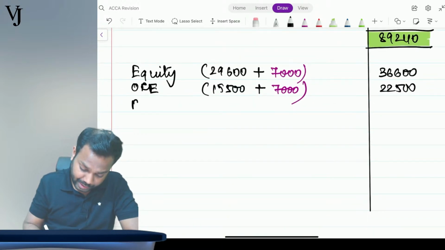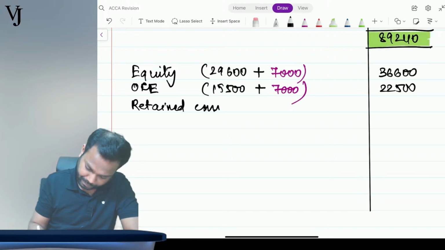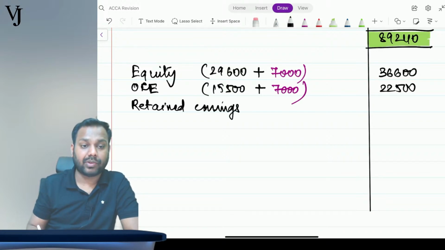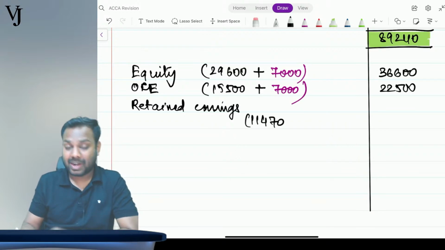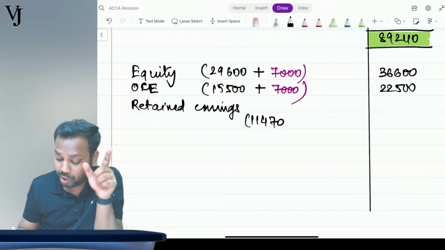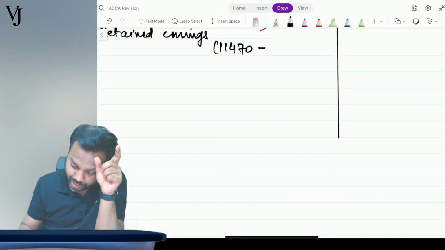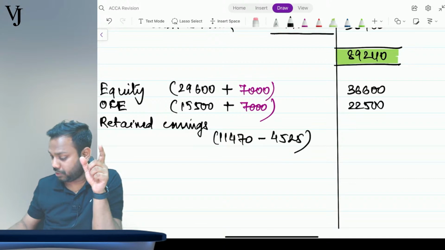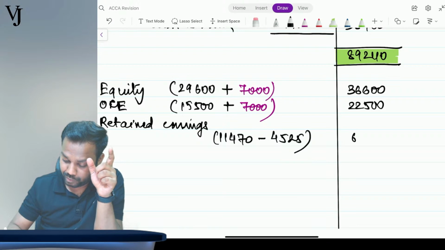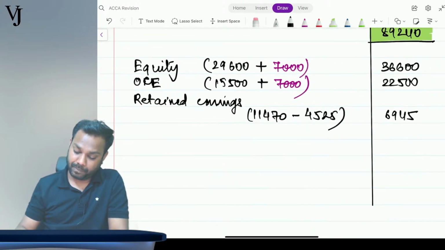Then comes retained earnings. The balance is given as 11,470, but we have to give the impact of the current year loss also, which is how much? The loss for current year is 4525. So 11,470 minus 4525 is 6945. Okay, this is the equity part.